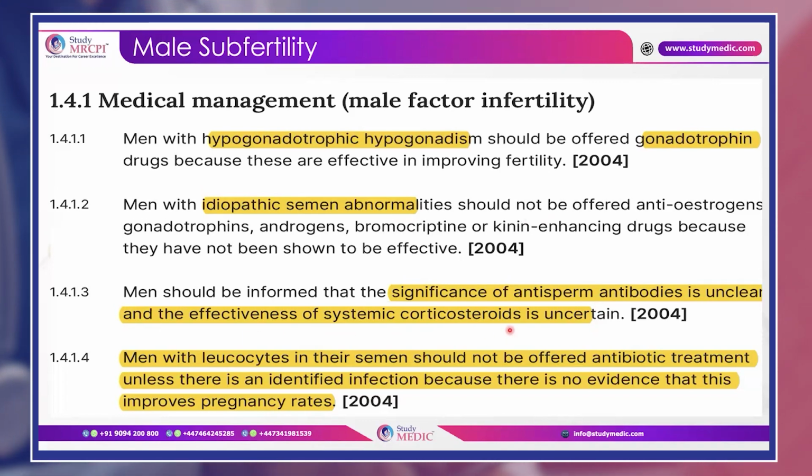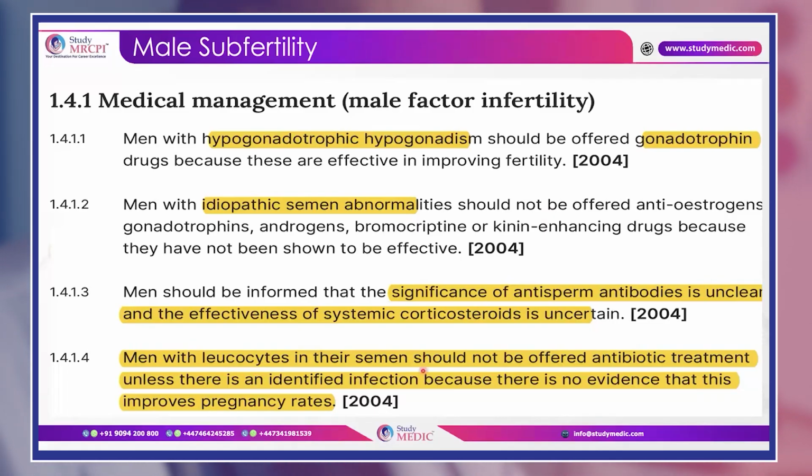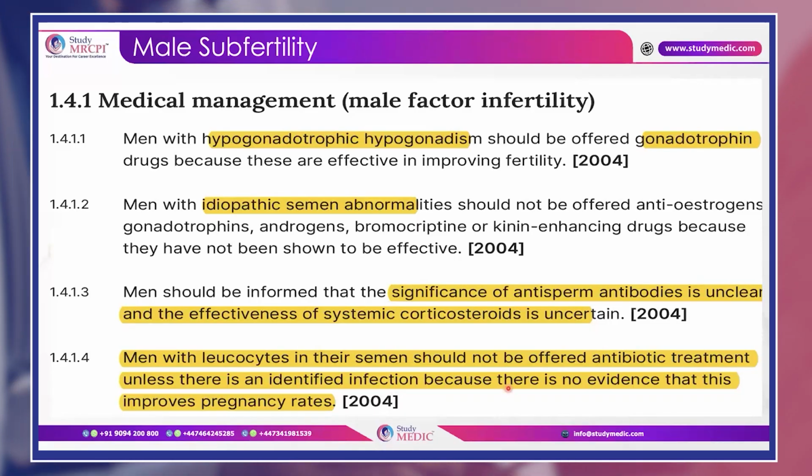And even if there are leukocytes in the semen, we should not blindly offer them any antibiotic treatment unless there is an identified infection, because there is no evidence that it improves the pregnancy rates.